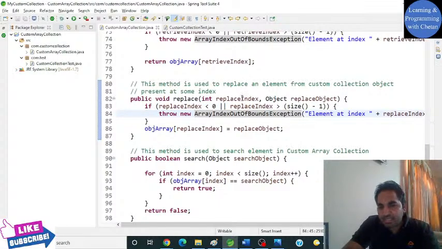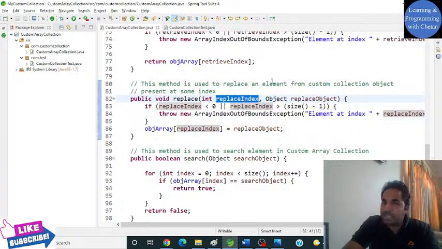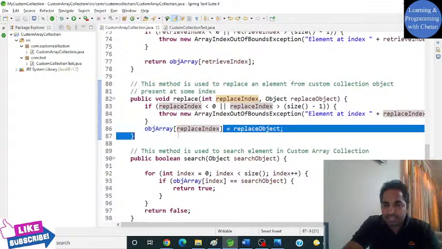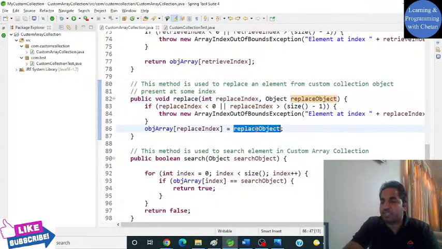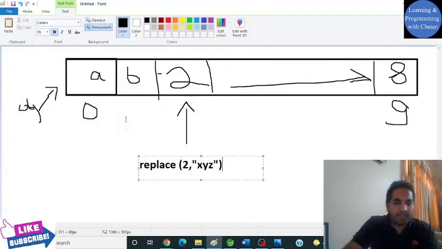And then here you can see that we are simply replacing an element at this particular index inside our object array with our new value, that is the replace object. So you can see how simply and quickly we can replace any object inside our collection.